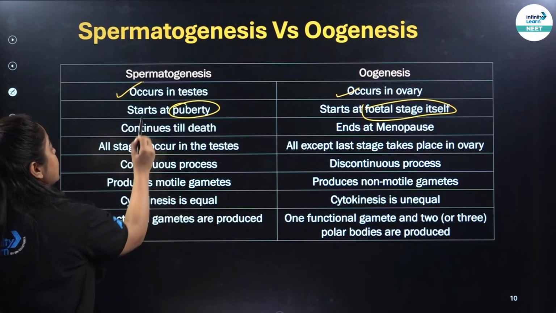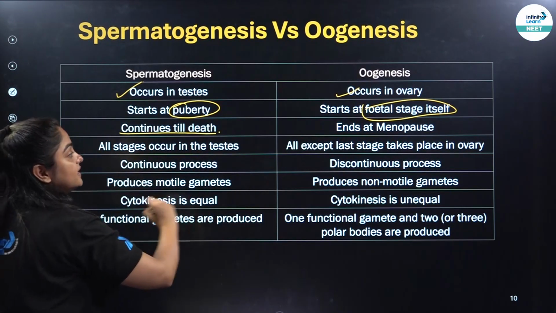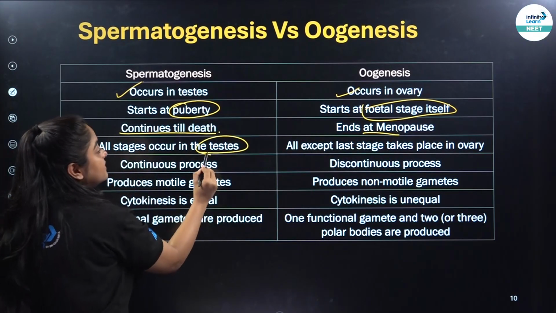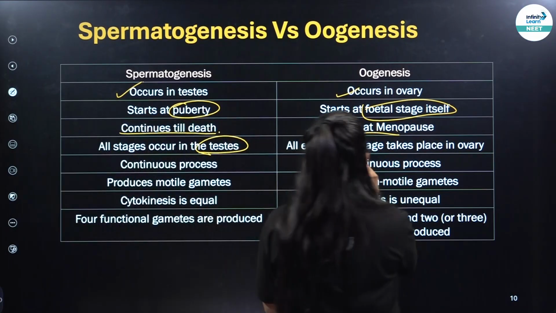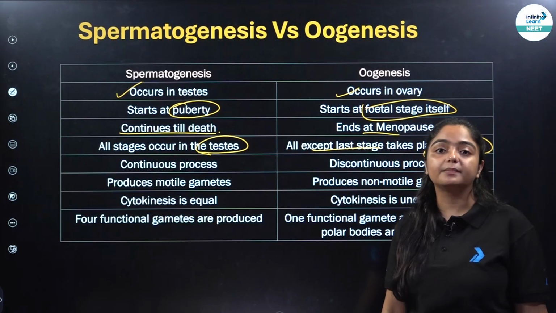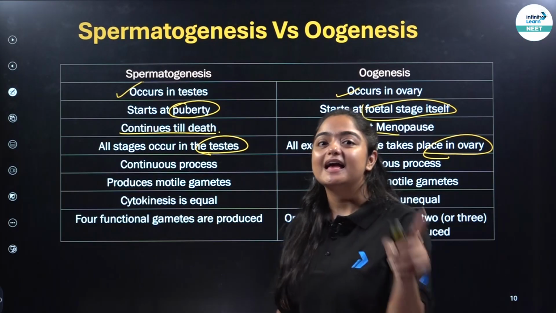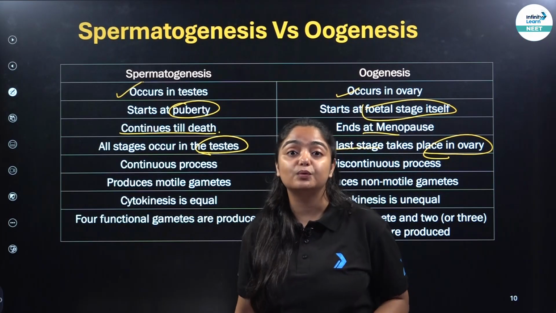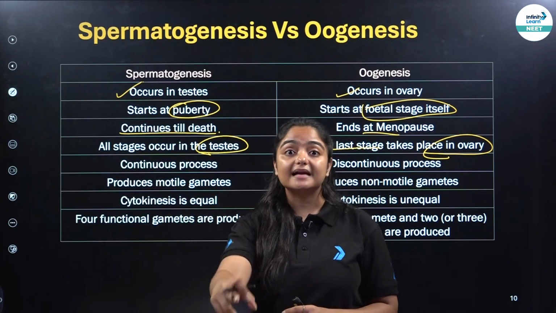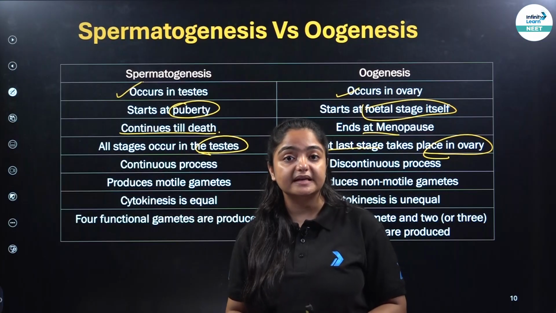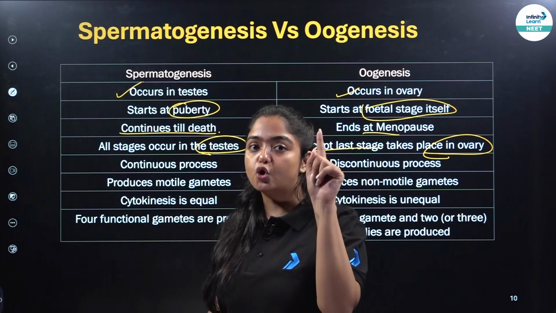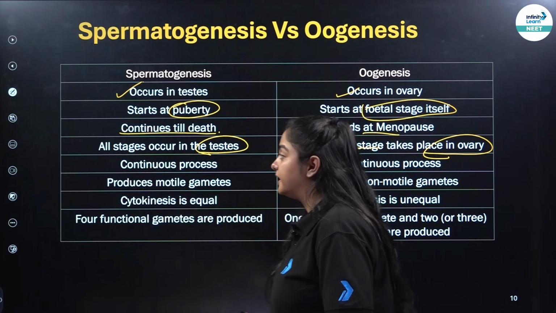Spermatogenesis continues till death. Oogenesis ends at menopause. All stages occur in the testis. All stages except the last stage take place in ovary, okay, because the last stage takes place where? It takes place in the fallopian tube, because the secondary oocyte will fuse with the sperm in the fallopian tube, and that's when the second meiotic division will be completed and hence the ovum will be formed. That's why except the last stage, all the stages take place in ovary, okay.